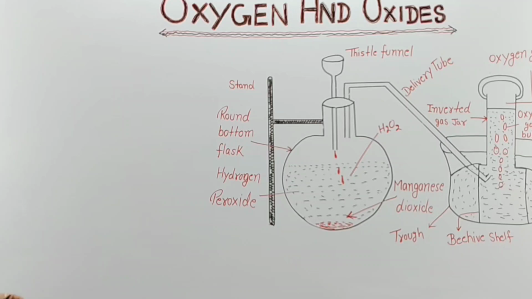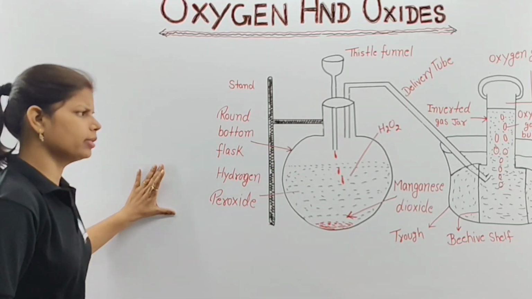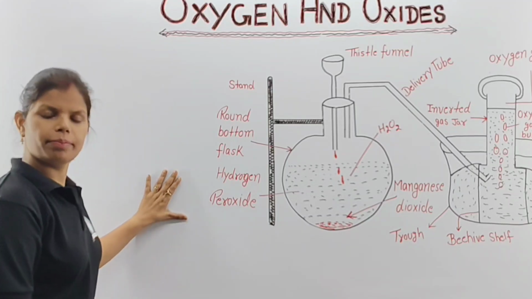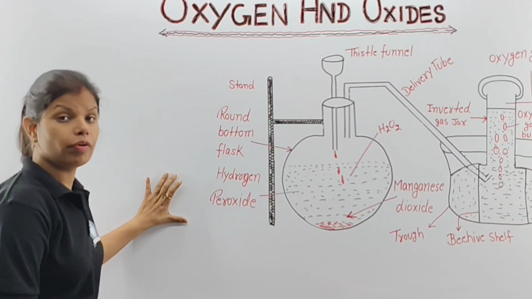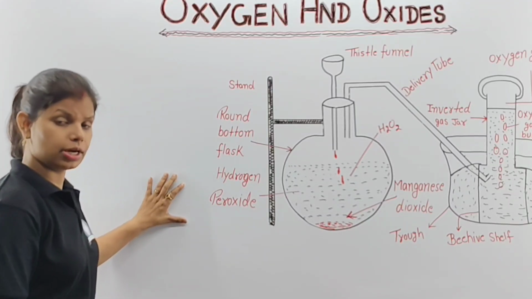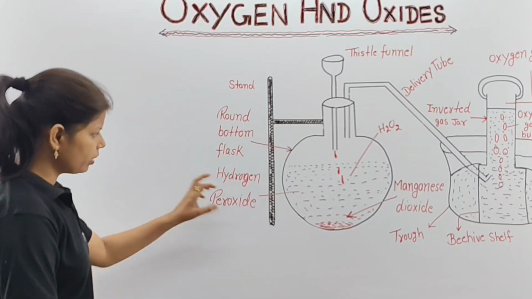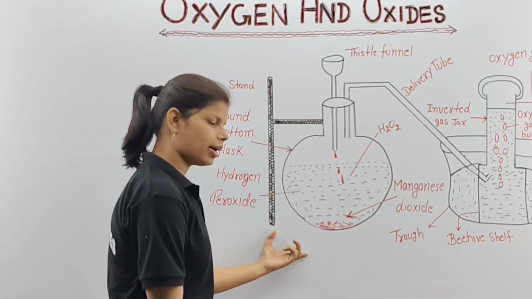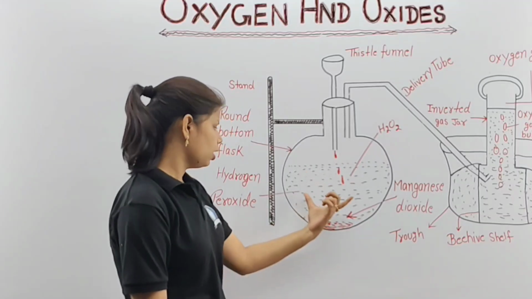So you can see this image where we are going to learn the methods of preparation by laboratory method. It is basically prepared by decomposition of hydrogen peroxide. That means hydrogen peroxide is your compound. You can see this funnel, or this round bottom flask, is being filled with your hydrogen peroxide.